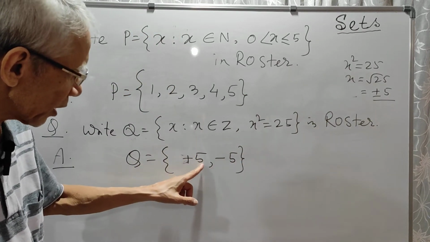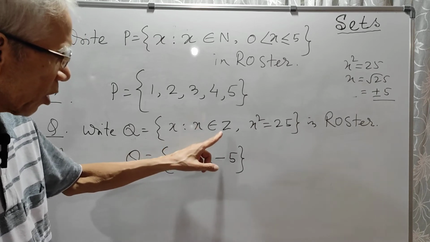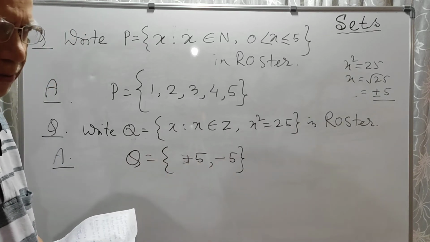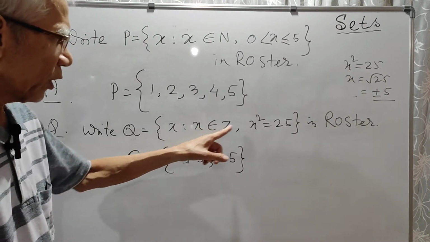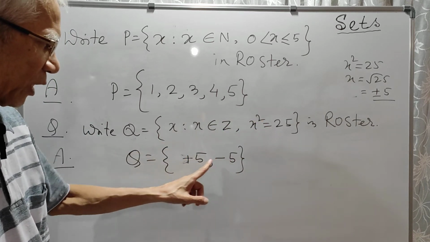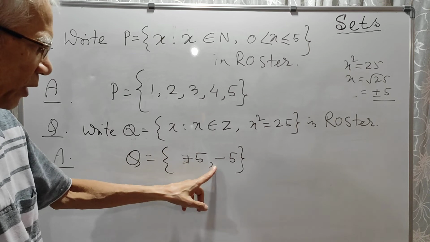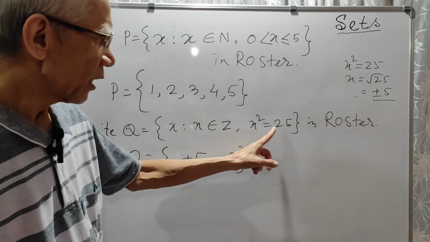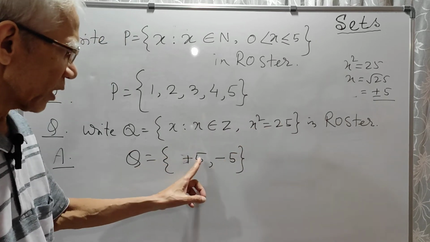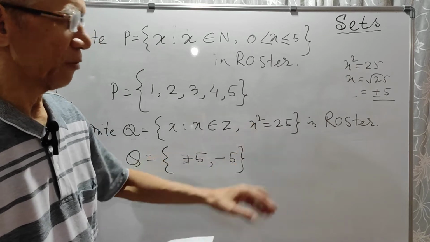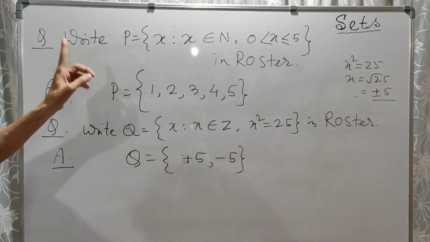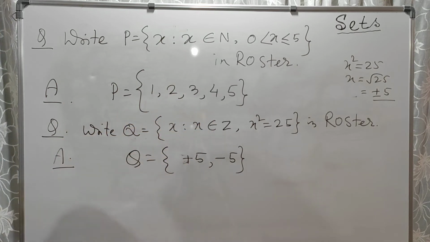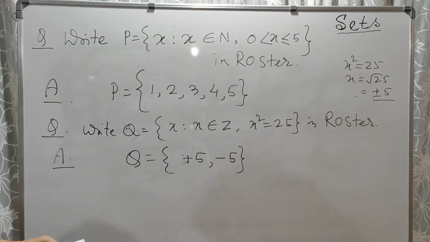Now let us see if they satisfy this condition. They should belong to Z. That means they should be integers. Yes, 5 is an integer, minus 5 is an integer. All right. So you see both the conditions are satisfied. These two elements have two common properties. One common property is that they are integers. They belong to the set of integers. And the second common property is that the square of each is 25. Square of plus 5 is 25. Square of minus 5 is also 25. So this was in builder form. We wrote it in roster form. Is it clear? Okay.